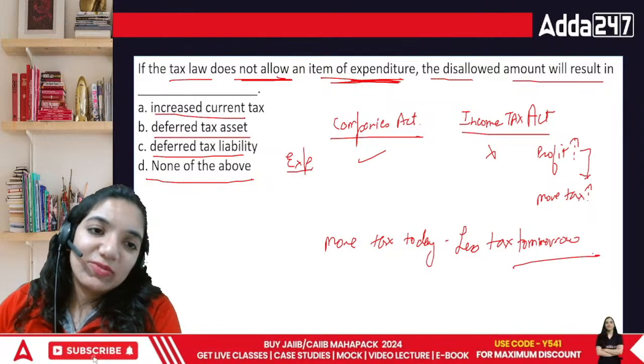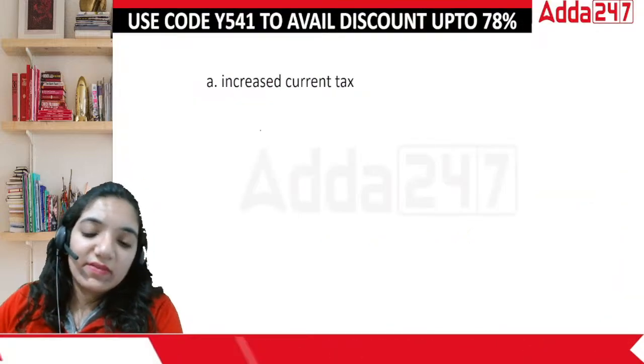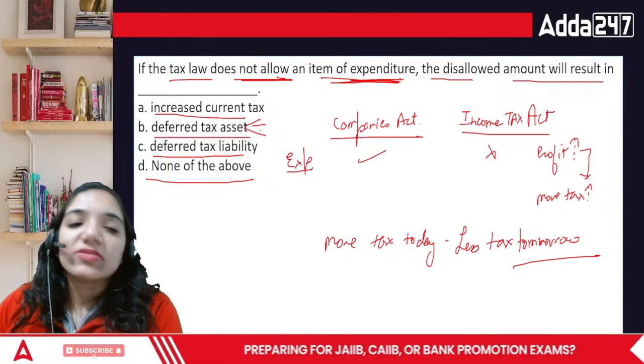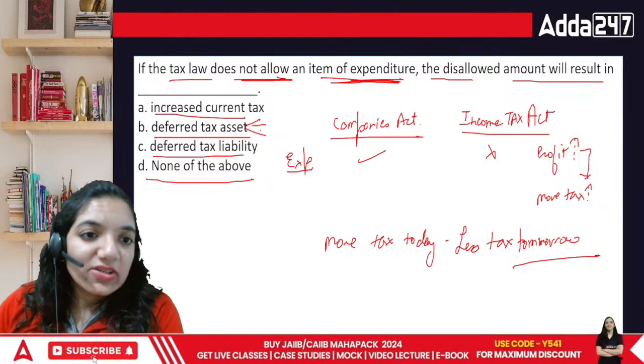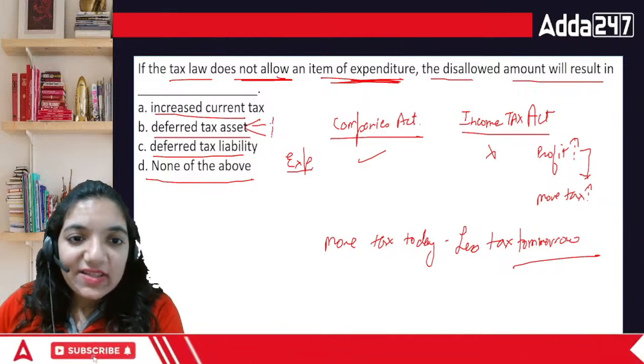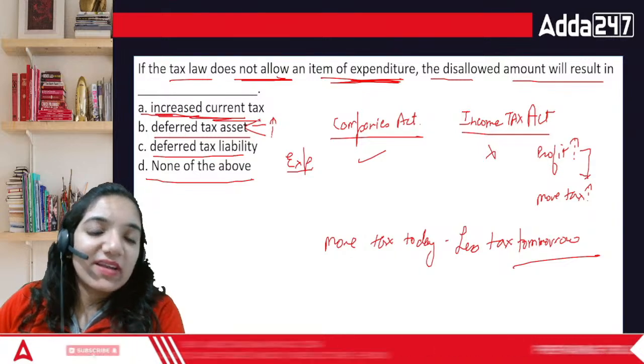The correct answer would be deferred tax asset in this case. Okay, so yes, deferred. It isn't given in the options. There is a deferred tax asset increase. There's an increase in deferred tax asset and this year you are paying more current tax as well.